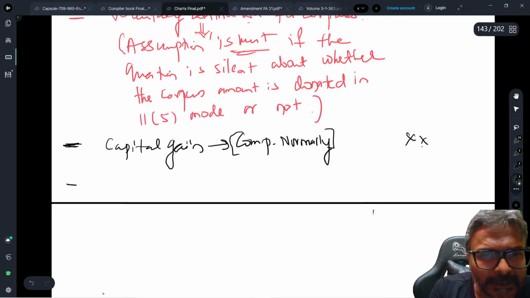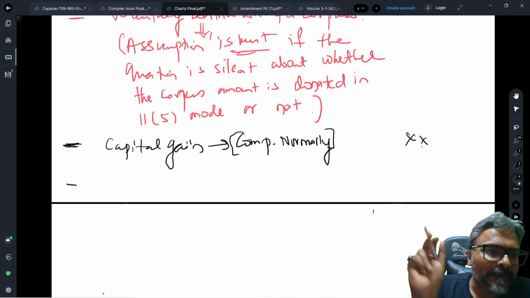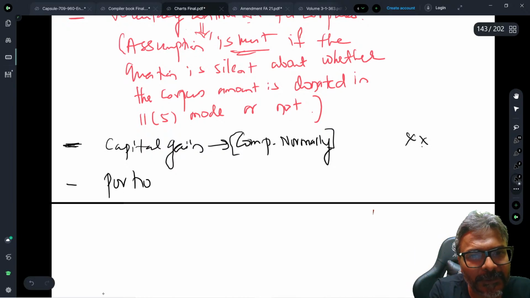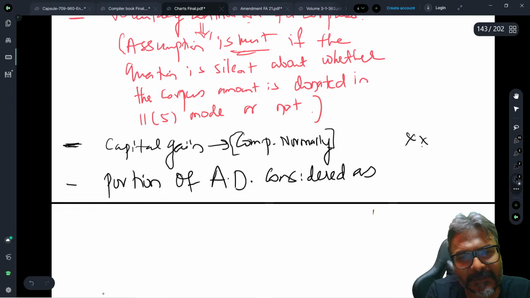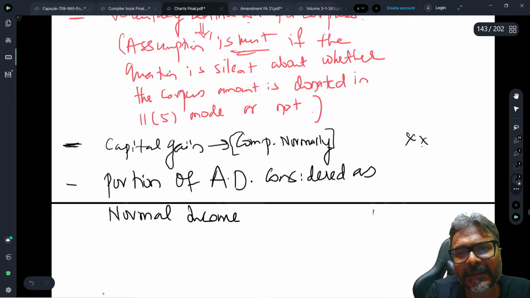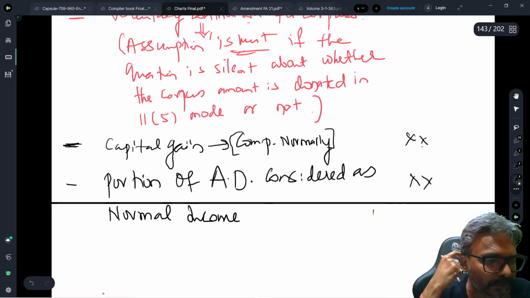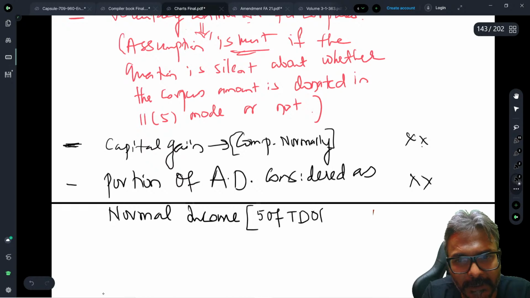Next one is about the portion of the anonymous donation which is considered as the normal income. AD is the anonymous donation, considered as normal income. Now, how much portion is considered as a normal income? It is higher of 5% of the total donation, or rupees 1 lakh, whichever is higher. 5% of the total donation or rupees 1 lakh, whichever is higher.